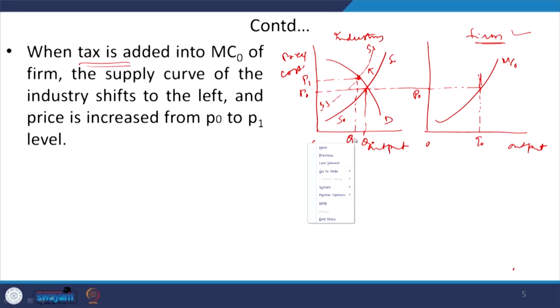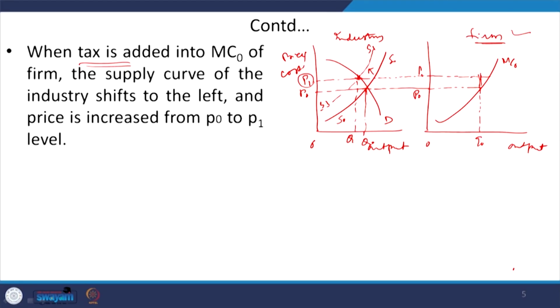Now, as you understand, the firm cannot be a price taker. It just follows the price determined by the industry itself.